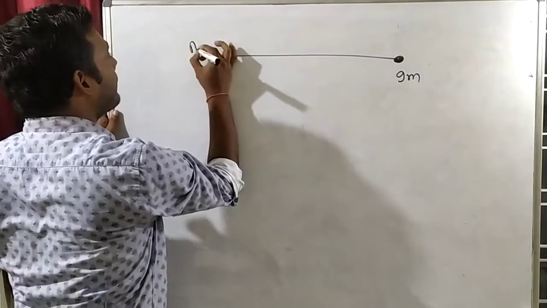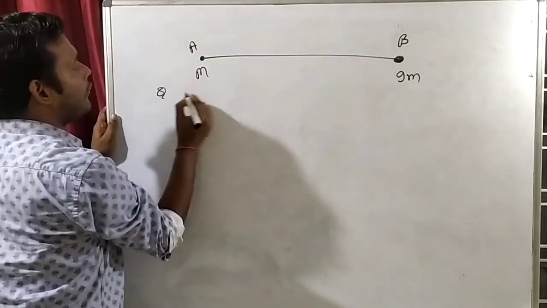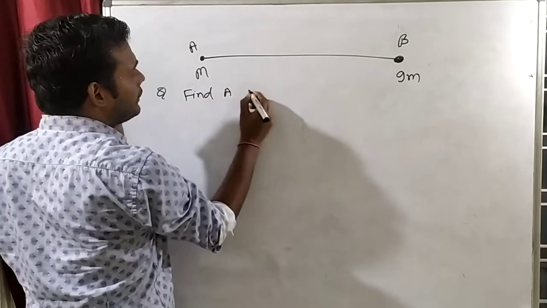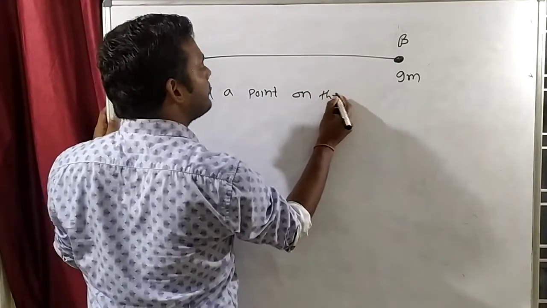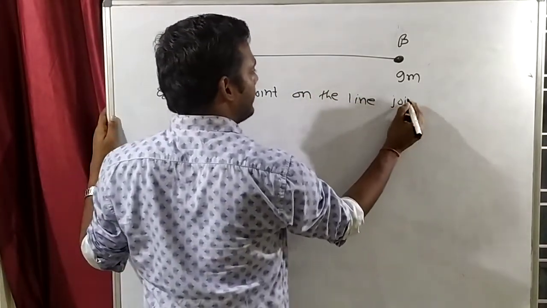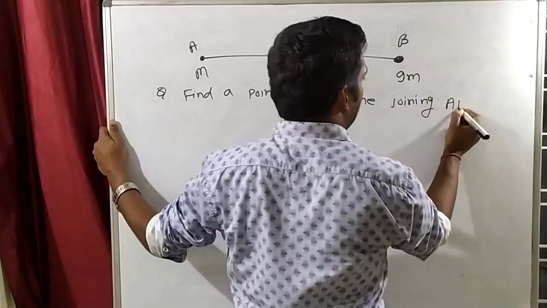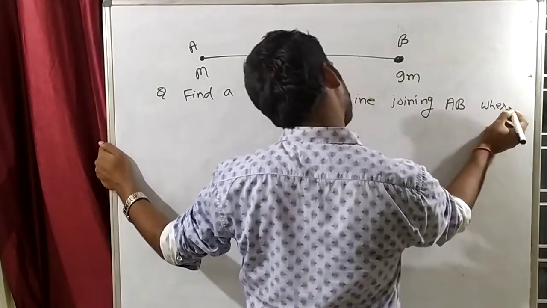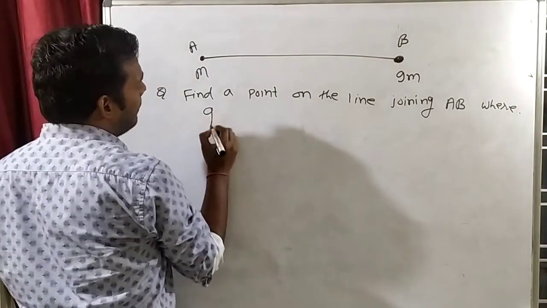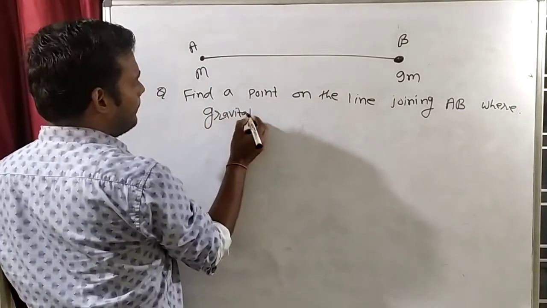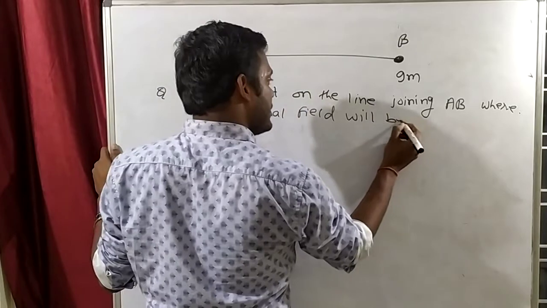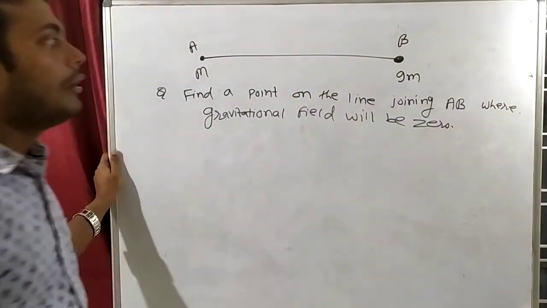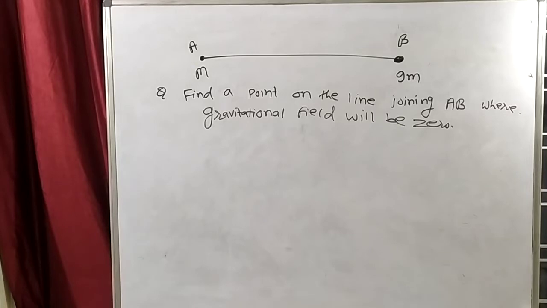Let's say this is vertex A and this is vertex B. Write the question: find a point on the line joining AB where the gravitational field will be 0.